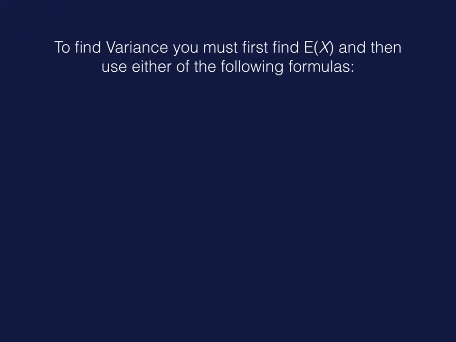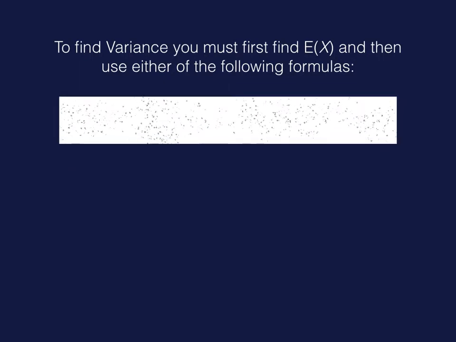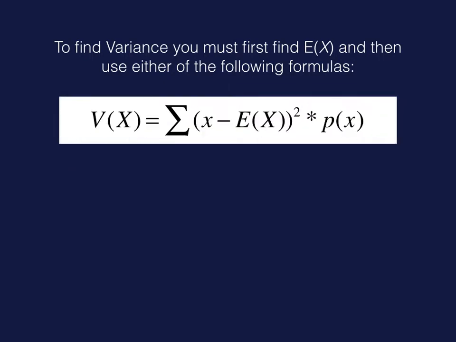Okay, let's go on to variance. Variance is a bit more complicated because you have to first calculate the mean, which actually should remind you very much of the sample variance that we learned in the first week, because you had to calculate x bar to do that first. Anyways, this is the direct formula. You subtract the mean, square it, and then multiply by the probability, then add them all up. And there's also a shortcut.